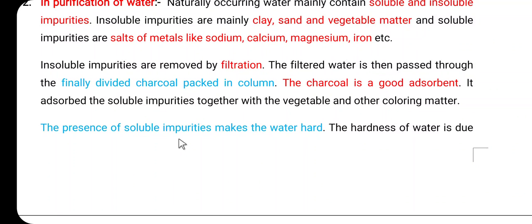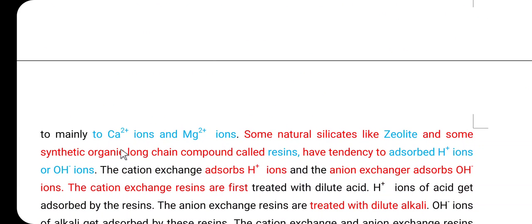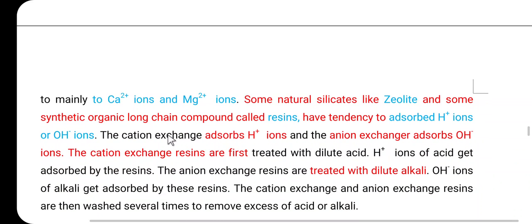The presence of soluble impurities makes the water hard. So if soluble impurities are in the water, such water is called hard water. It is not soft water, it is hard water. The hardness of the water is due to the presence of mainly the calcium 2 plus ion and the magnesium 2 plus ion. If these cations are present in the water, then such water is hard water.